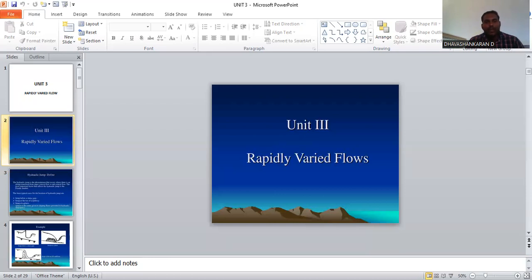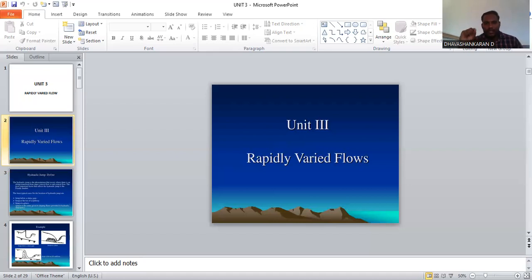So next, what is the general expression for the hydraulic jump, and what assumptions have been made in a hydraulic jump? The general expression shows how the hydraulic jump will occur. In the analysis of hydraulic jump, the following assumptions are made. The length of the hydraulic jump is always small. Consequently, loss of energy due to friction is negligible.